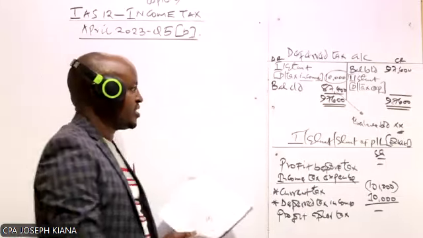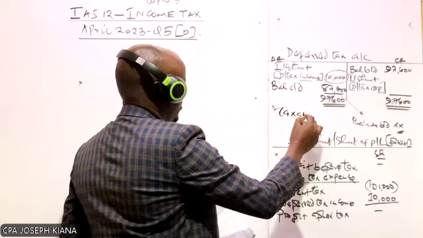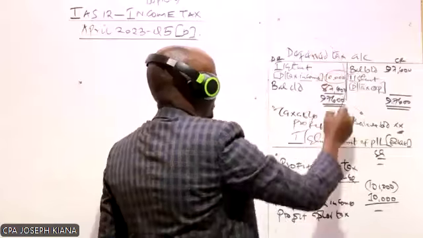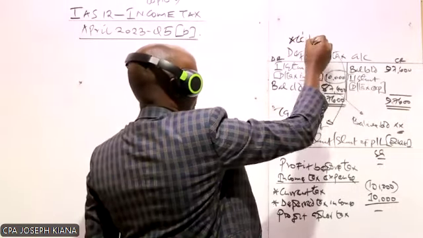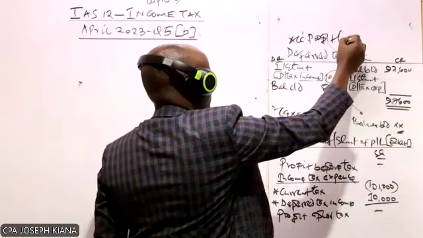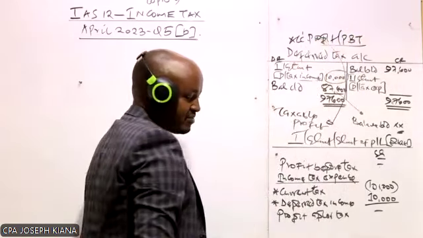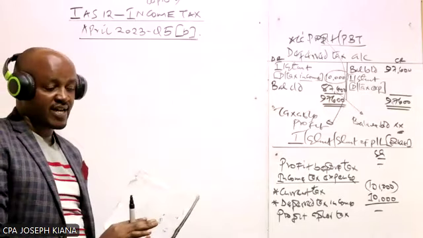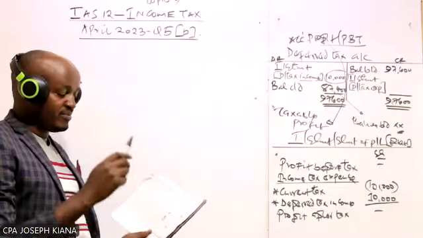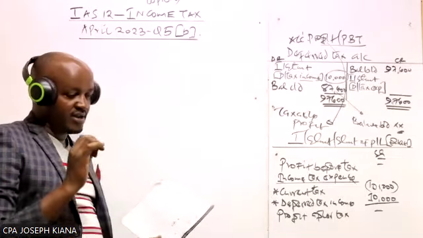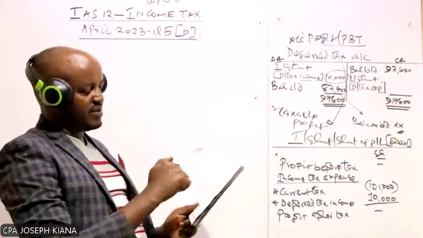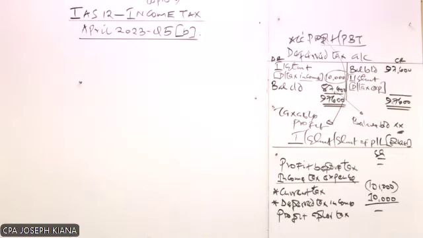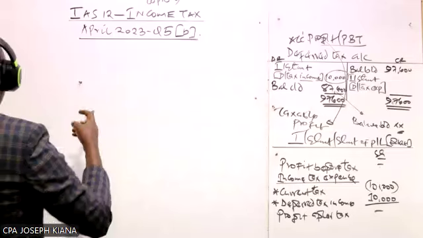Because for you to compute this profit here, which is known as the taxable profit, this is something basically you'll be able to see in taxation. So you have to be given something called the accounting profit. What is accounting profit? Accounting profit, in other terms, is the profit before tax. So therefore, that question had a small error. That profit should not be profit after tax, it should be accounting profit or profit before tax. So if you have the physical paper, maybe you need to change that to be profit before what? Tax.